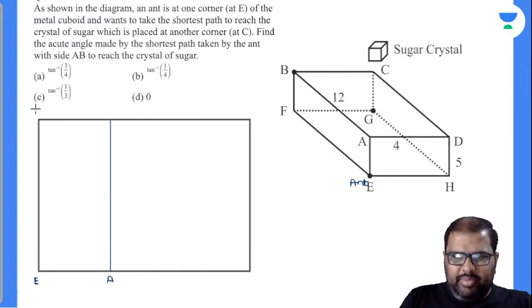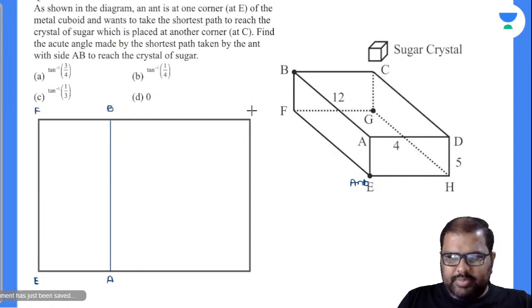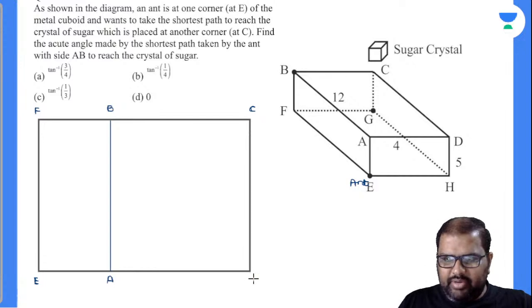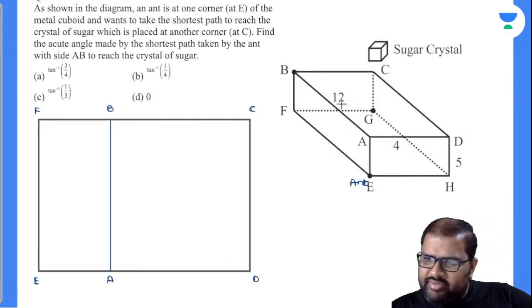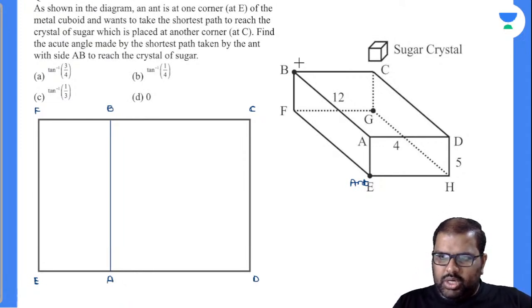Now this part will be F, this part will be B, this part will be C, and this part will be D. What are the lengths there? Closely observe: this is given as 12, so automatically EF length will be 12.